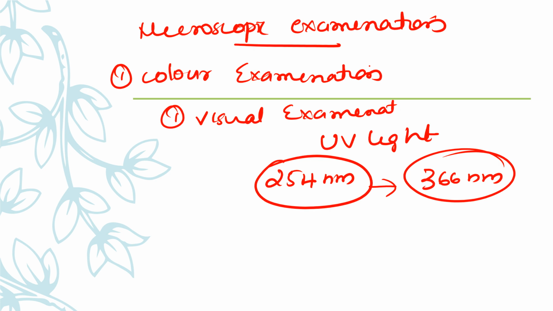And trace elemental analysis is possible using neutron activation analysis, atomic absorption and emission spectroscopy, and energy dispersive analysis. You do not need to study this in depth; you just have to know which methods are used. In fiber analysis, papers that have watermarks can have them observed under the microscope. So this is about microscopic examination.